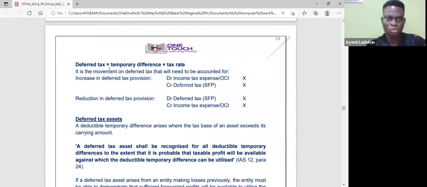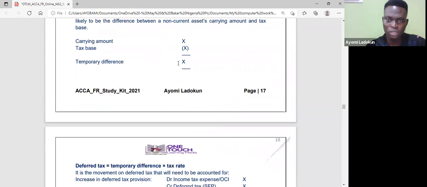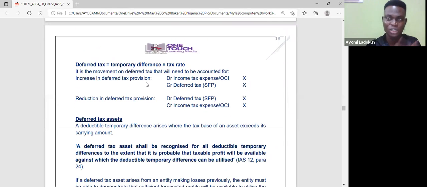Okay, now, so my deferred tax, so when you now compute this figure, whatever you have here as a temporary difference, you apply tax rates. They can give you 30%, they can give you 25% in your exam, you just apply it straight. So it becomes your deferred tax, okay? Now, so that's what you have here. So deferred tax will now have the temporary difference multiplied by the tax rate.